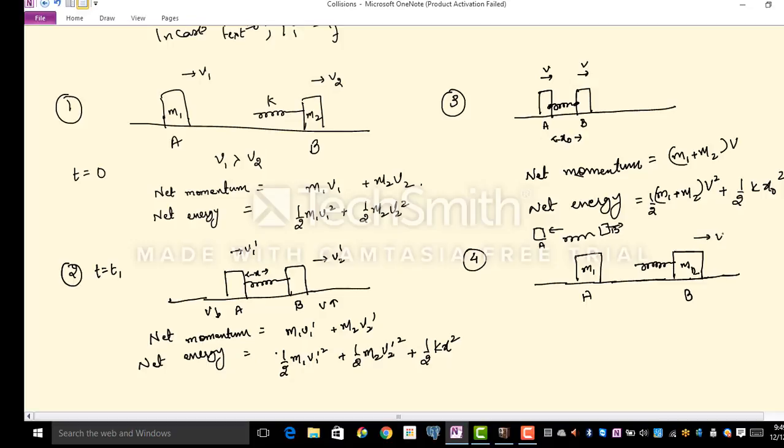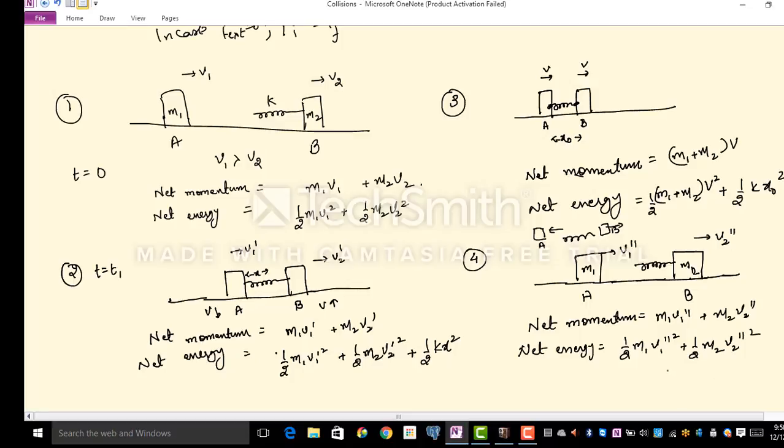So let us call this velocity v2 double dash, and let us call this velocity v1 double dash. Again, at this instant, I will write the total energy and the net momentum. So net momentum is nothing but again m1 v1 double dash plus m2 v2 double dash, and the net energy after departing is half m1 v1 double dash square plus half m2 v2 double dash square.